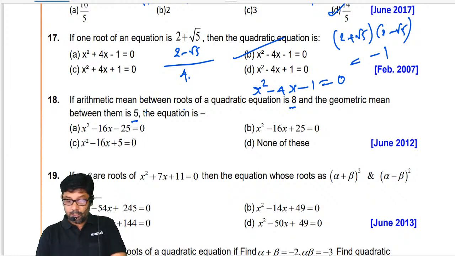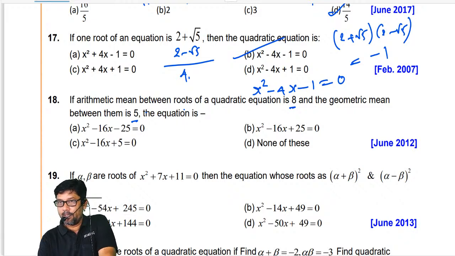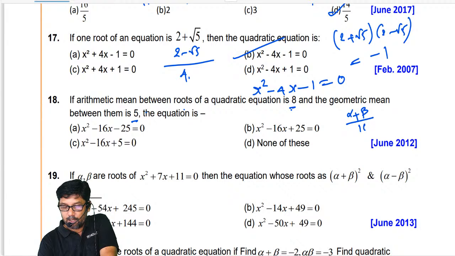Arithmetic mean and geometric mean are given. Fine. Now look at this. Arithmetic mean means what? Alpha plus beta by 2. This is my arithmetic mean, am I right?